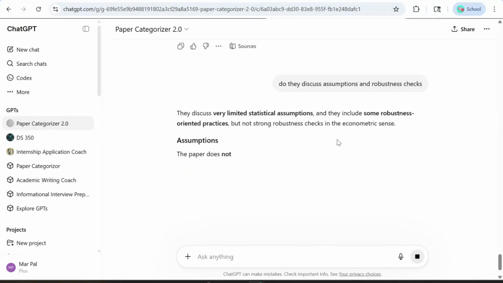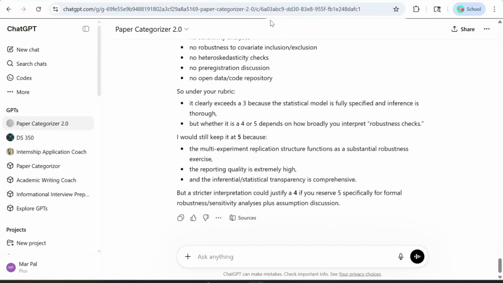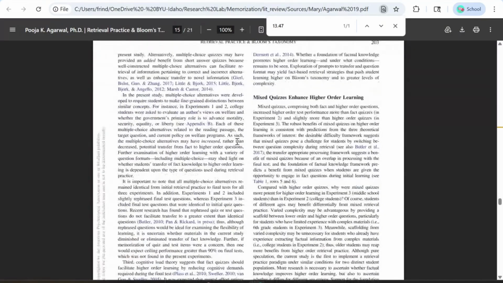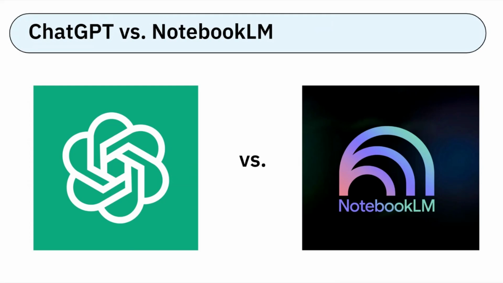I'll ask specifically about assumptions and robustness checks, because you'll find that this is one of the most common things that papers leave out. It says that it doesn't really have any formal discussions of the assumptions, and after performing a quick sanity check in the paper, that's true. So it says it's definitely more than a 3, because they fully specify the model and inference, and it suggests to still keep it at a 5, but that a 4 is justifiable. When in doubt, it's best to choose the lower number, but you can have a coworker look at it, or you can throw the source into NotebookLM. You can always use NotebookLM to double-check ratings or other information, but when in doubt, read the paper yourself.